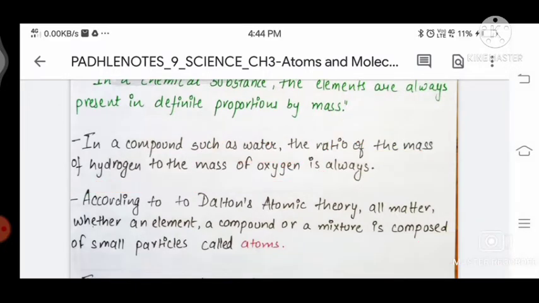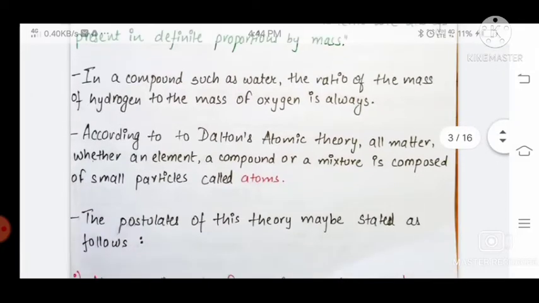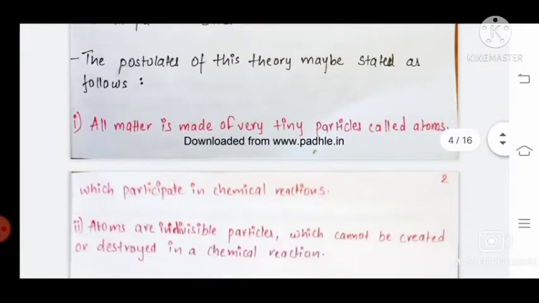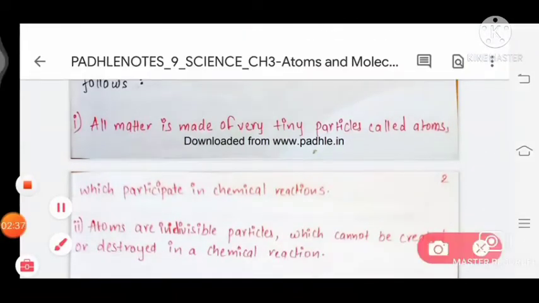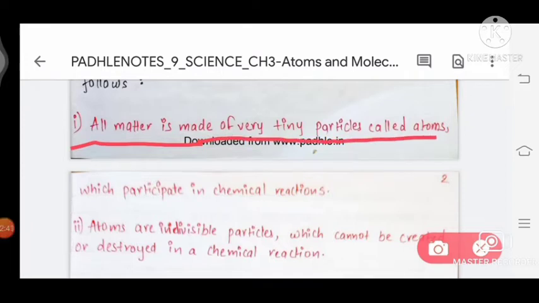According to the Dalton atomic theory, all matter, whether an element, a compound or a mixture, is composed of small particles called atoms. So now we come to the Dalton atomic theory. What is Dalton atomic theory? There are six postulates of Dalton atomic theory. So let's read them. First postulate: all matter is made up of very tiny particles called atoms.